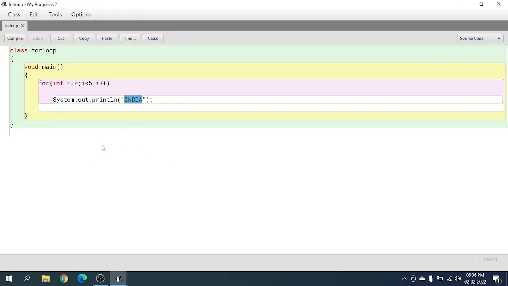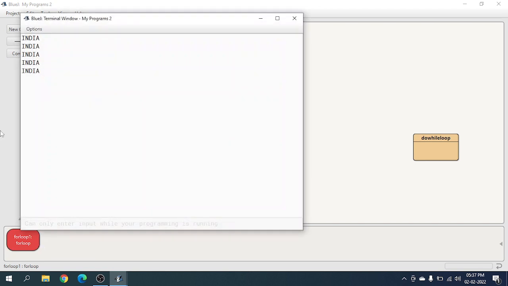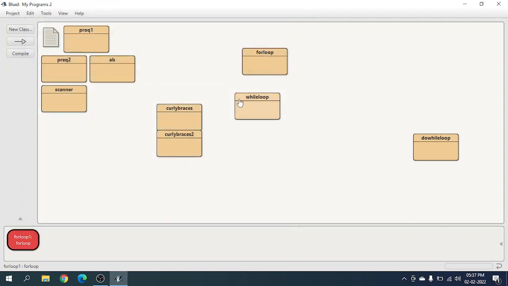Okay, this is how you write the for function. If I show you the other programs, you might get confused, but after showing you the void main, I'll show you what is the difference between those loops. Let's compile this. No syntax errors. Let's go into the void main of this. India. This is 0, this is 1, this is 2, this is 3, and this is 4. 5 is not smaller than 5. That means it won't appear. So that was our for loop. That's how our for loop works.